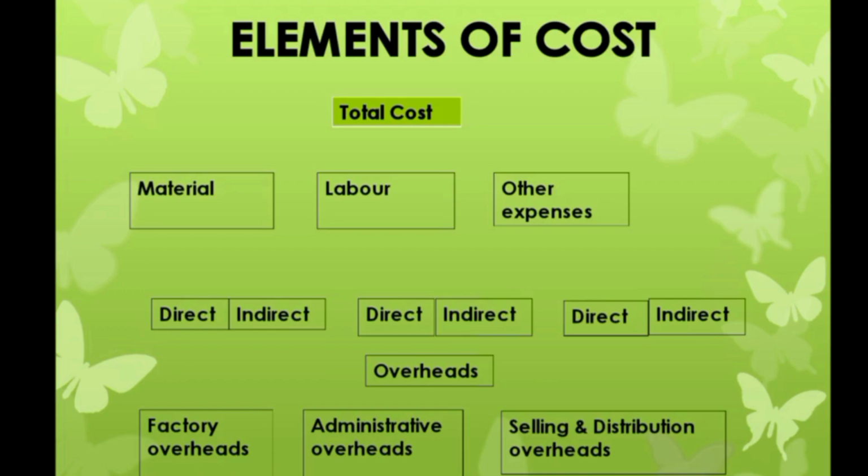These costs are known as overheads. So the prime cost, by grouping of the above elements of cost, the following divisions of cost are obtained. Prime cost equals direct material plus direct labor plus direct expenses. Now the elements of cost are explained below.